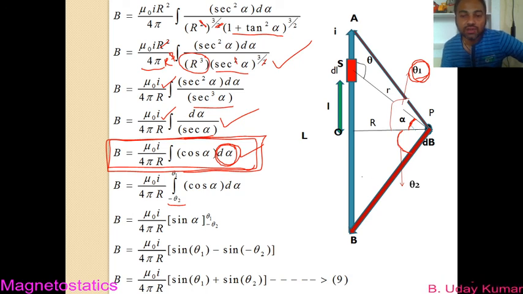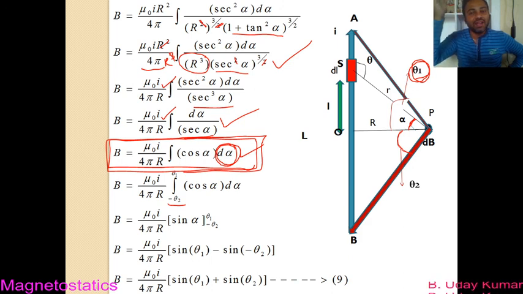So theta 1 and theta 2 are the angles that you get when you join point P to point A and point P to point B. Similarly, taking the angle of PB from capital R, you get theta 2. So why are we taking it like this? That you have to understand.